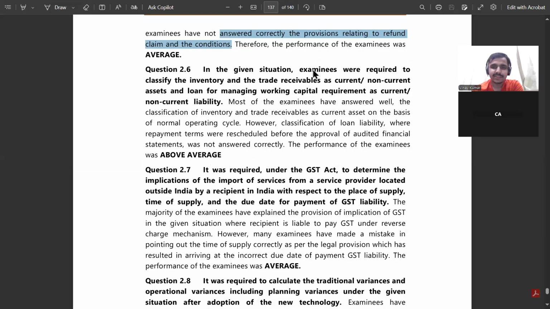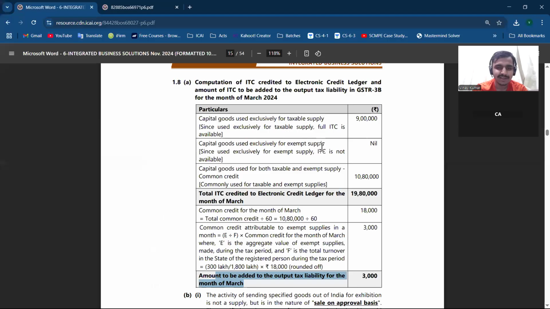2.6. In the given situation, examinees were required to classify the inventory and trade receivable as current or non-current, and loan for working capital requirement as current or non-current liability. So now most of the examinees have answered well the classification as current on the basis of normal operating cycle. However, the classification of the loan liability, where repayment terms were rescheduled before the audit financial approval, will Ind AS 10 get triggered for adjustment or not, because the question is asking,